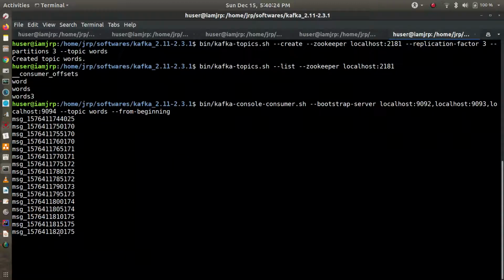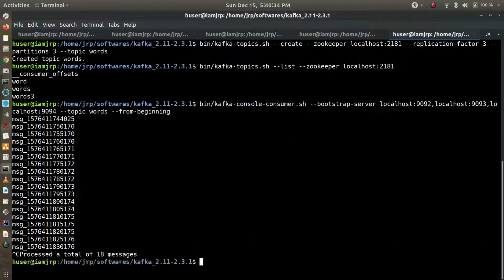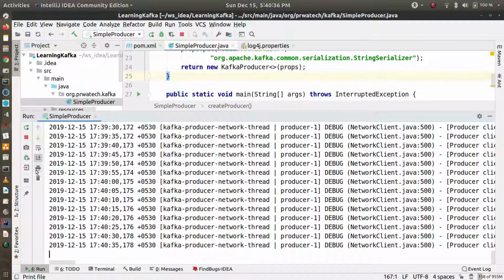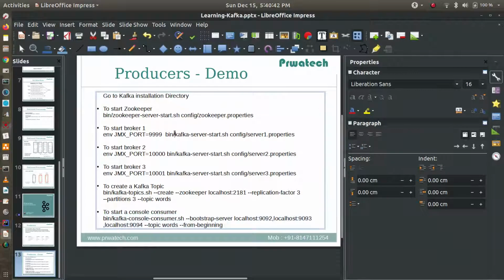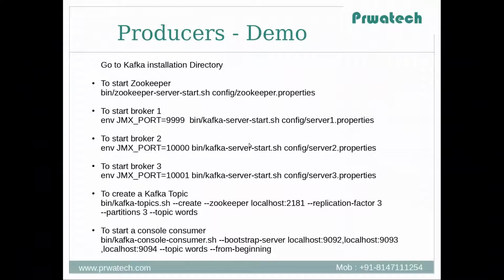Every 5 seconds the messages are published to this Kafka broker, and this consumer is consuming that data. Okay, and we can stop this one. So you can see, these are the commands that you need to run.